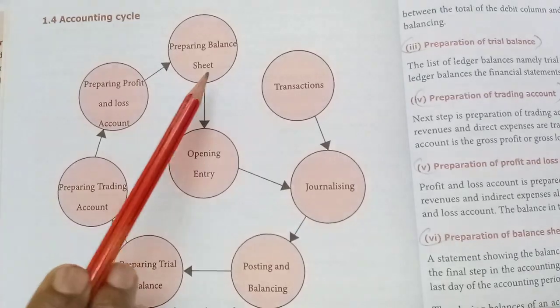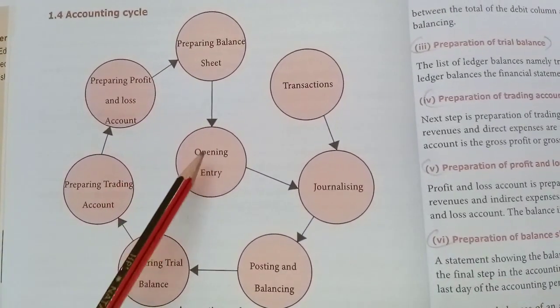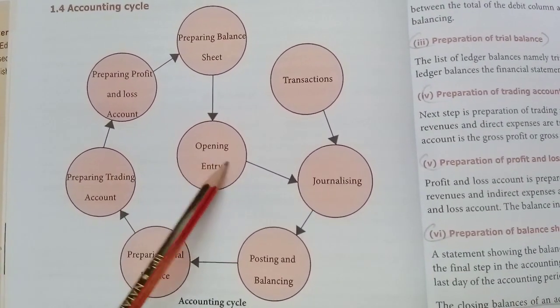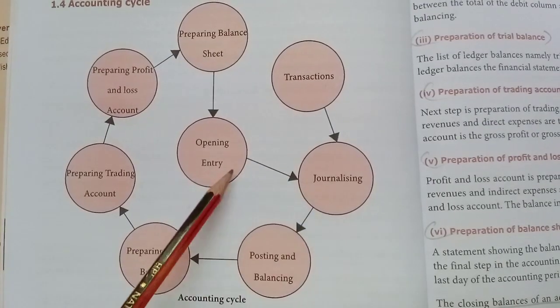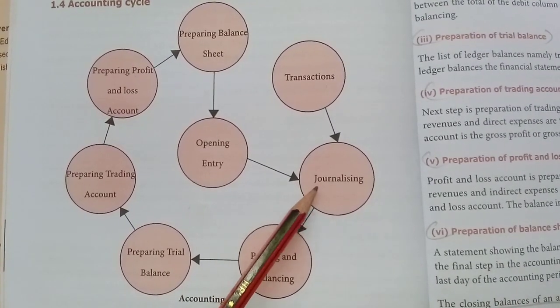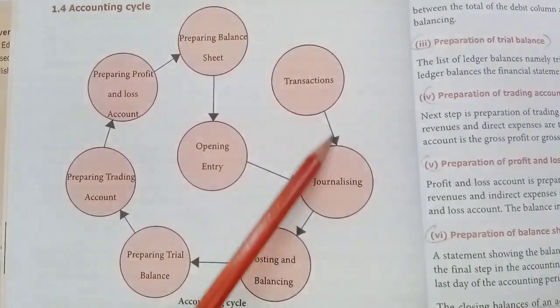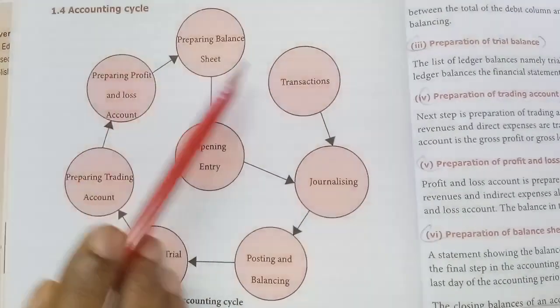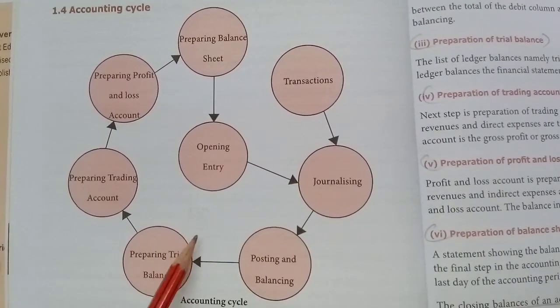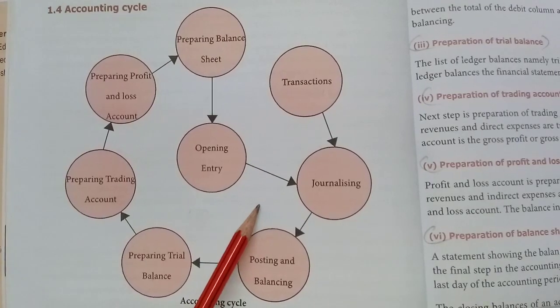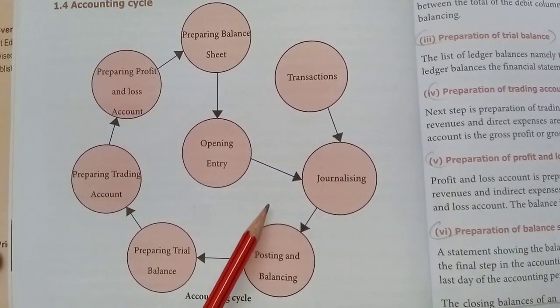Then from that balance sheet, we will write the opening entries. Those opening entries will be connected with the journalizing again. Again that year's transactions will be coming. Again it will be coming like a cycle. You might have understood very well. Now we will see the next heading.